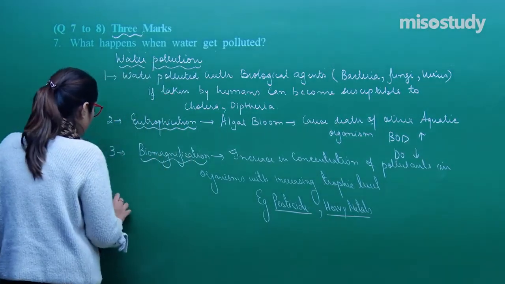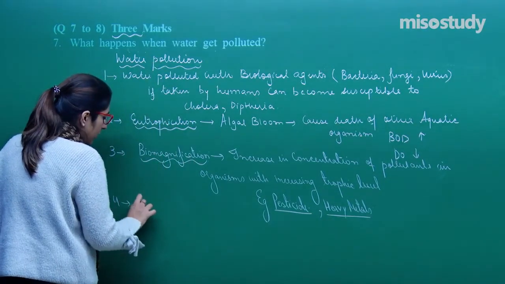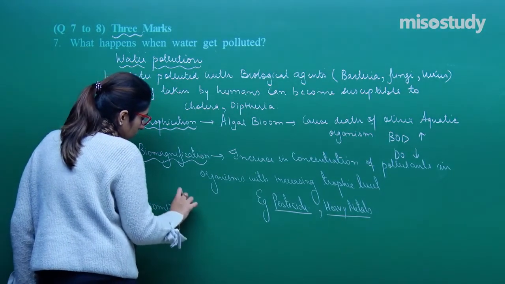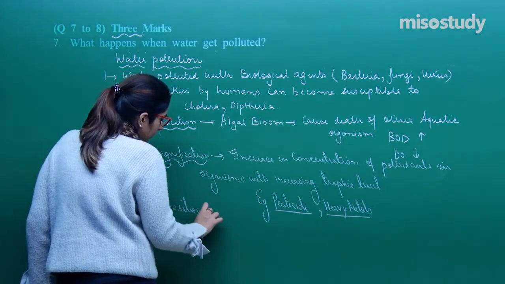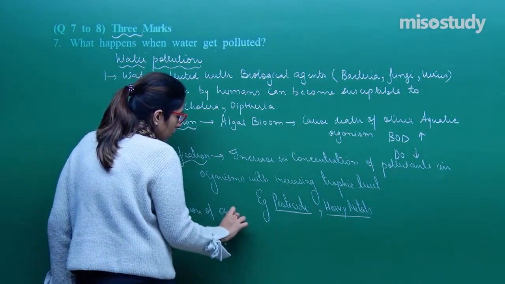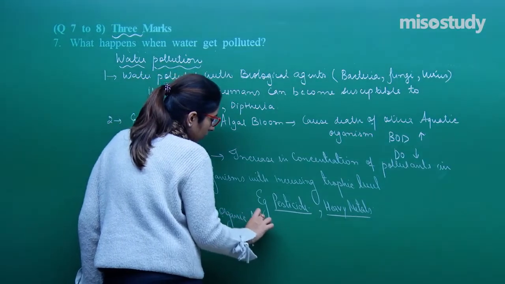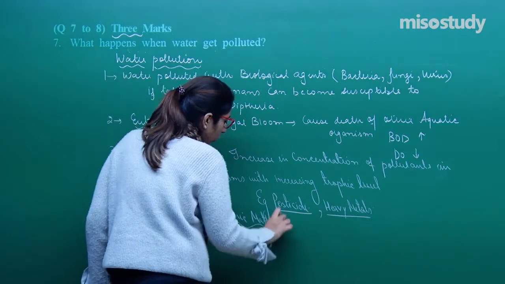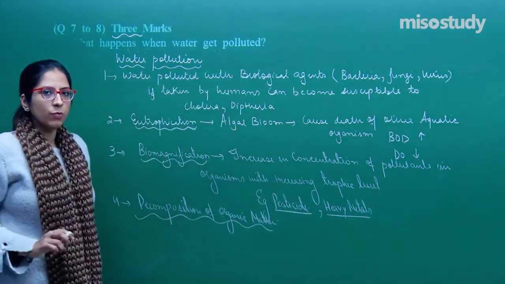Now, fourth is it causes decomposition of organic matter. See, whenever these substances are released into water, decomposition will occur.